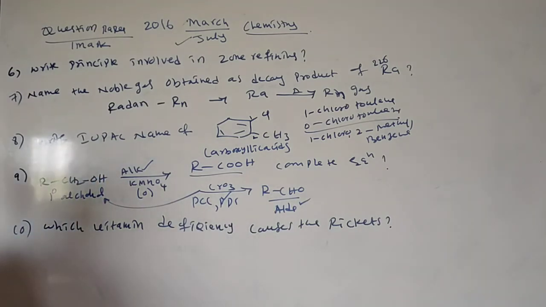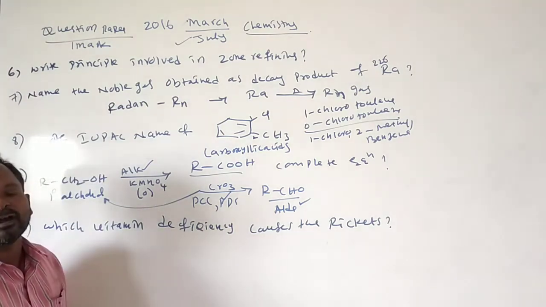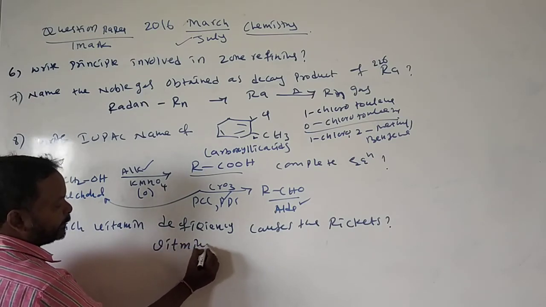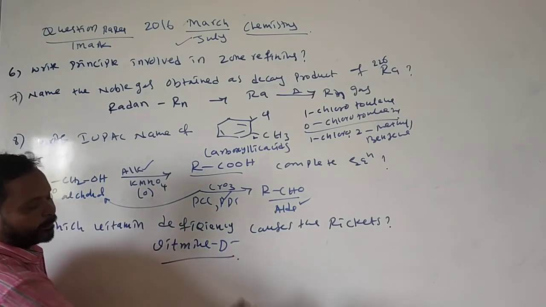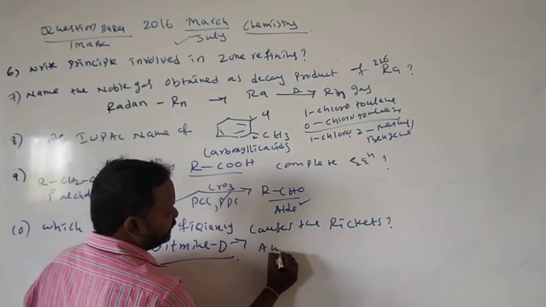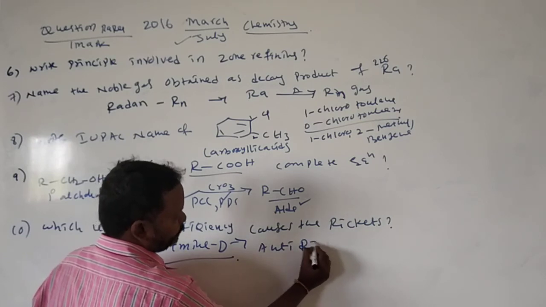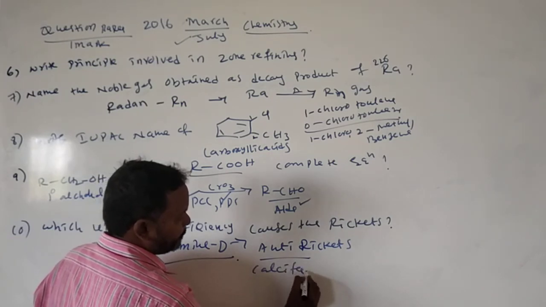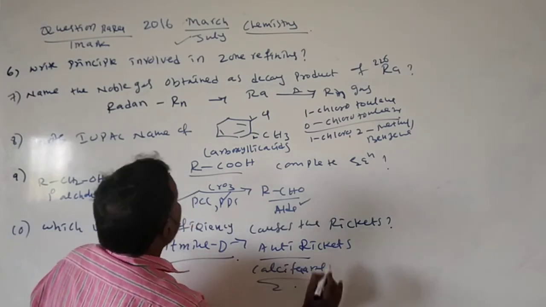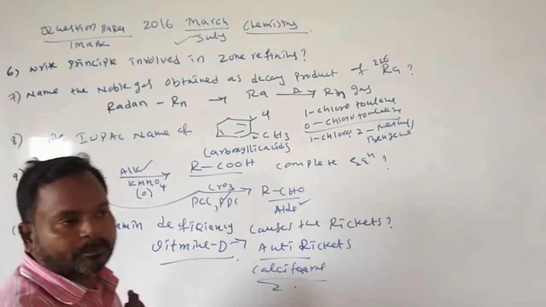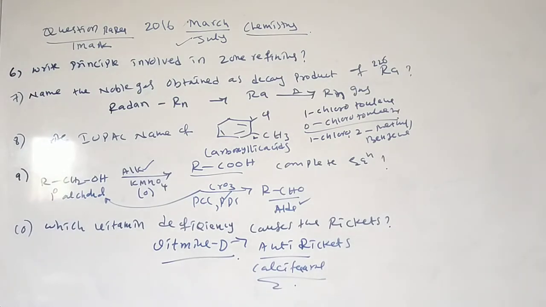And the last question is, which vitamin deficiency causes rickets? Rickets means bone deformities. It is definitely vitamin D. This is also called the anti-rickets vitamin, the calciferol vitamin. This is about the 2016 question paper. In continuation, we'll see questions 17, 18, 19, 20. Thank you.